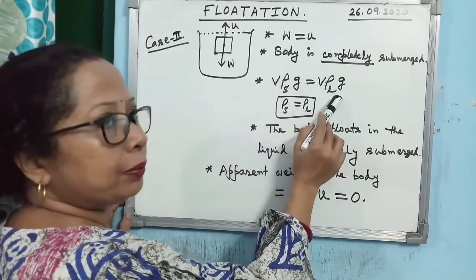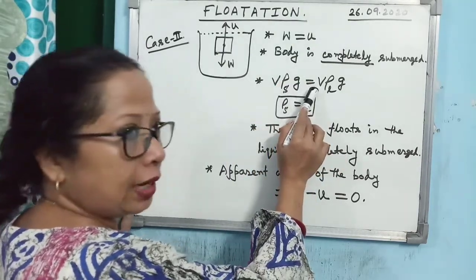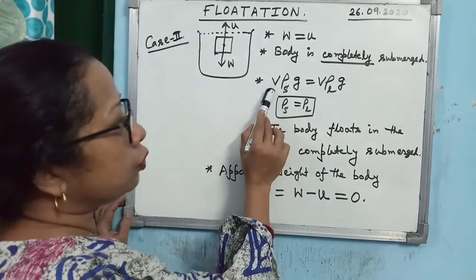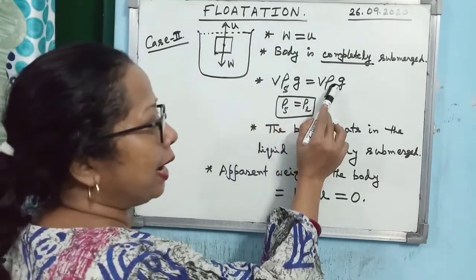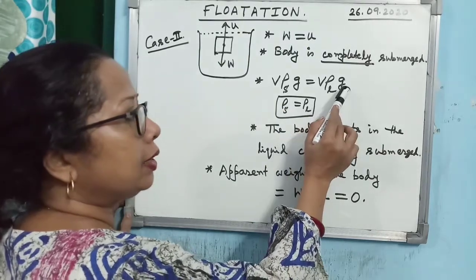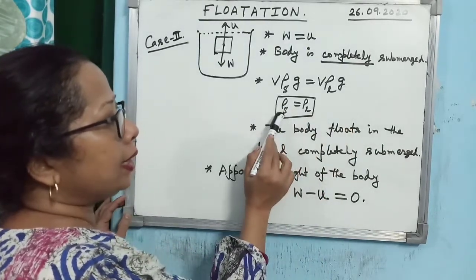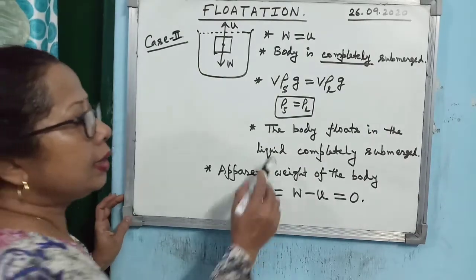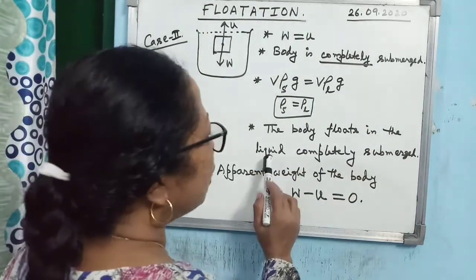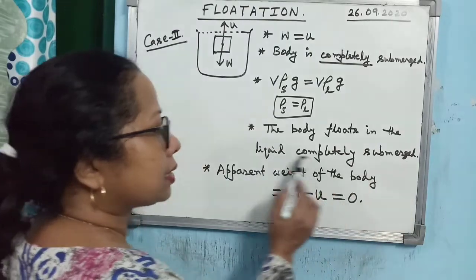What will be the upthrust? Volume of displaced liquid, which is equal to volume of the body. That's why in both the cases I have written V multiplied by density of the liquid into g. So you see, you are getting density of the solid equal to density of the liquid. Then what will happen? The body floats in the liquid completely submerged.